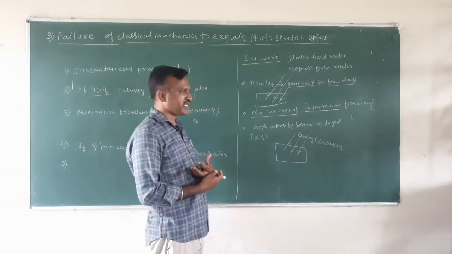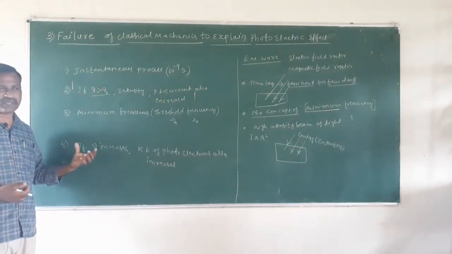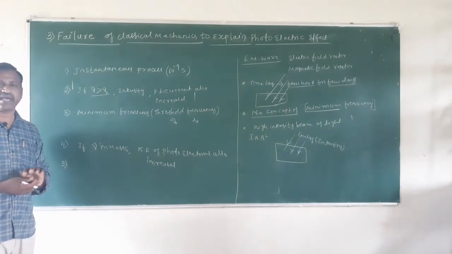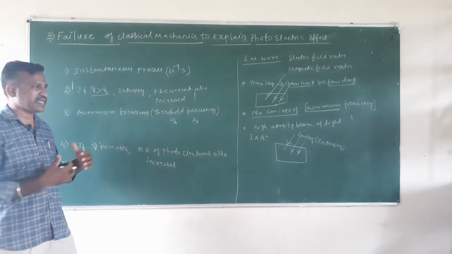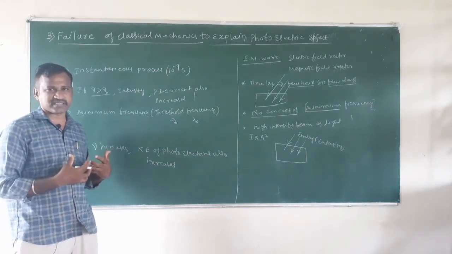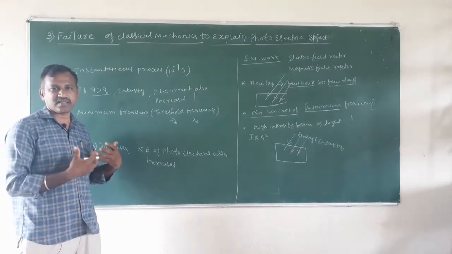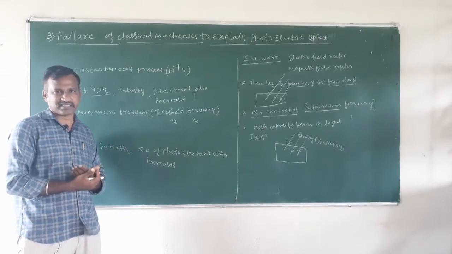So this is how classical mechanics contradicts the observational facts. Hence classical mechanics is a failure in explaining the photoelectric effect. In the next part of this video, we will see how quantum mechanics explains all the phenomena that classical mechanics could not.